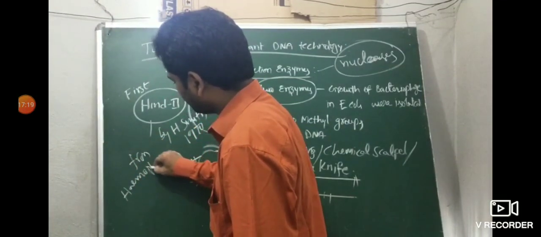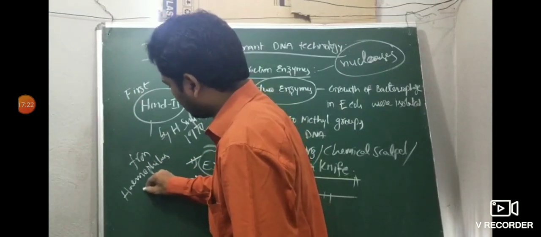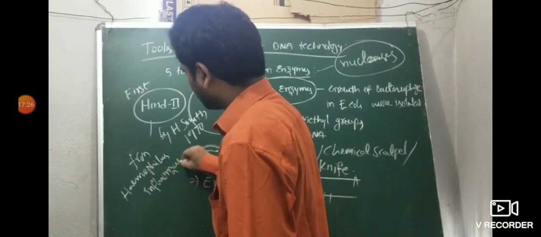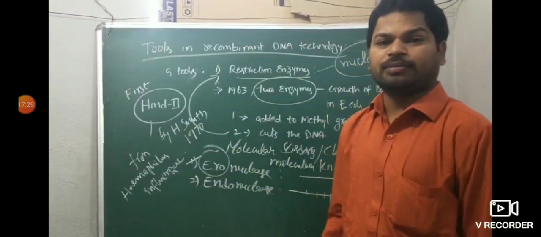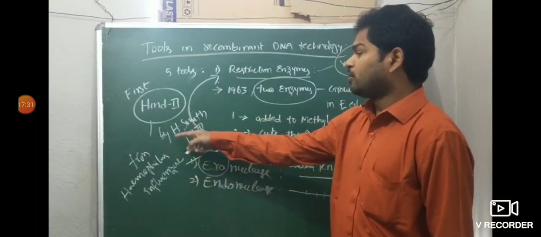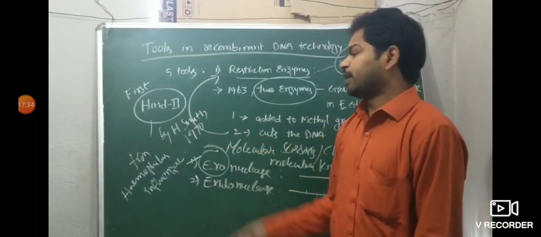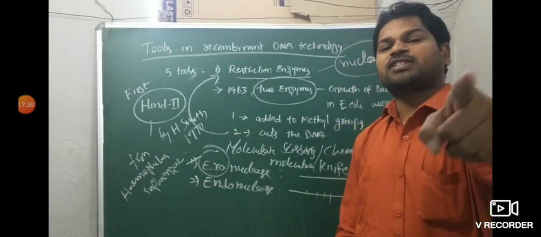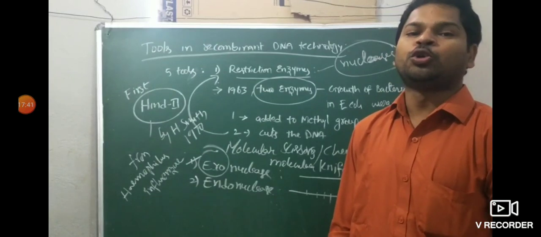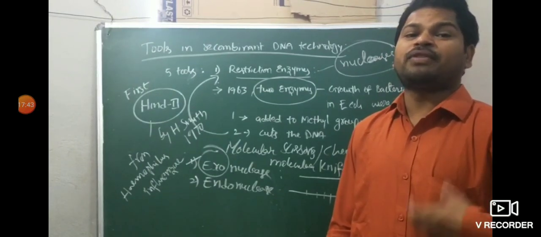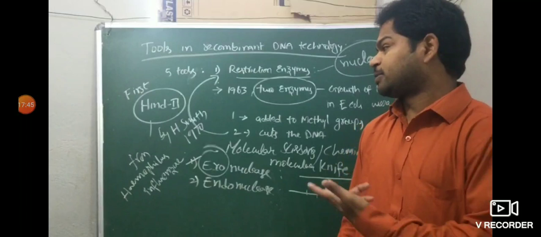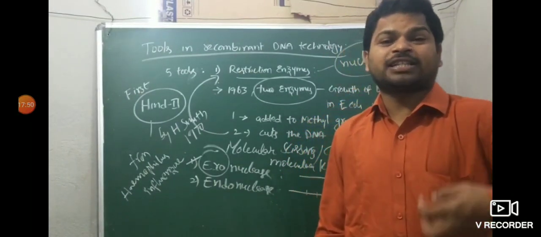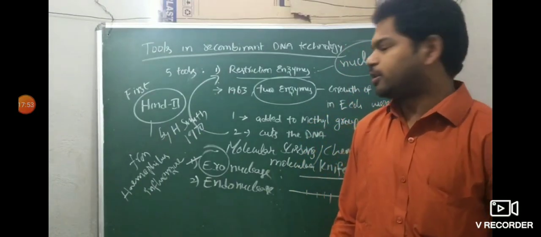So, the first restriction enzyme, Hind II, was discovered by which scientist? H. Smith. In which year? 1970. From which organism was the Hind II restriction enzyme isolated? Haemophilus influenzae.